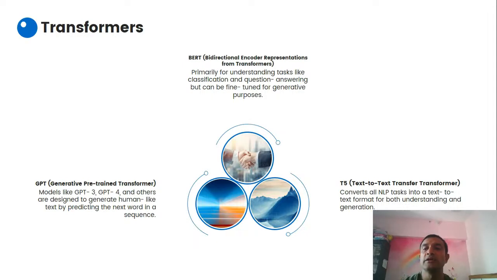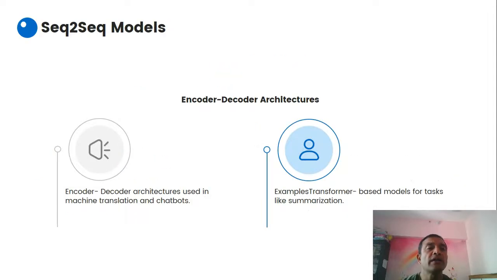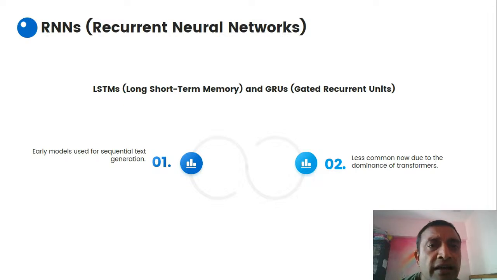T5, text-to-text transfer transformers. You can look for much deeper insight into it when you are talking about prompt engineering, where you will understand the different parts when you are sending prompts. These generally come under transformers, converting all NLP tasks into a text-to-text format, so both understanding and generation here, right? Now here we are talking about RNNs, recurrent neural networks, and long short-term memory. These are early models used for sequential text generation, and now less common due to the dominance of transformers. Transformers are very popular nowadays.